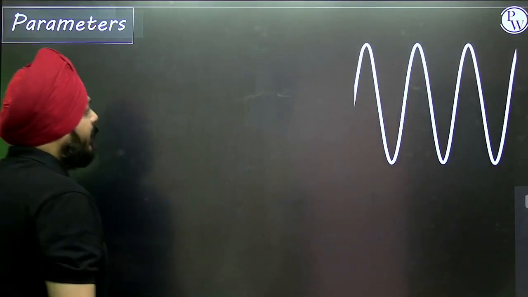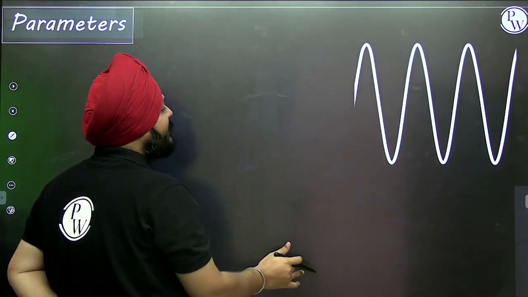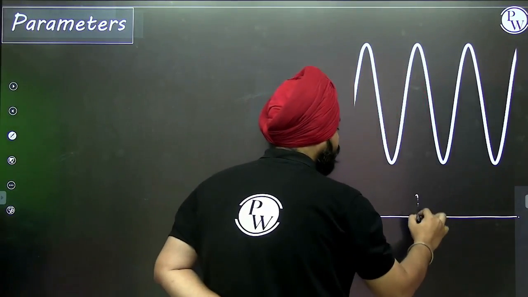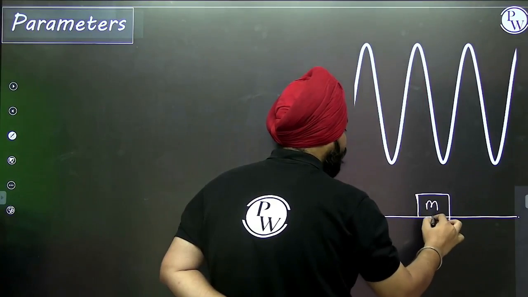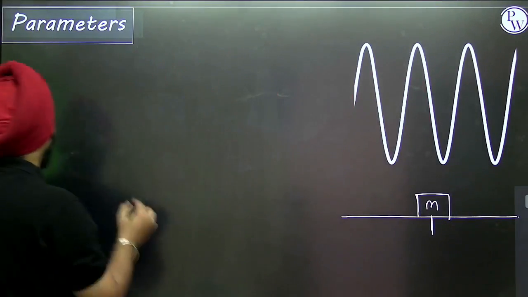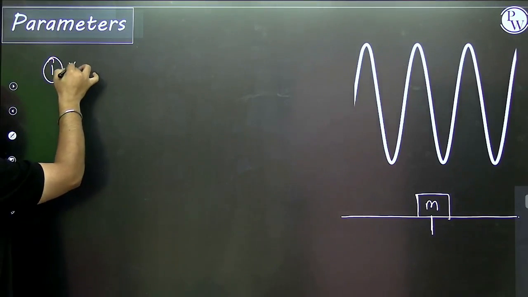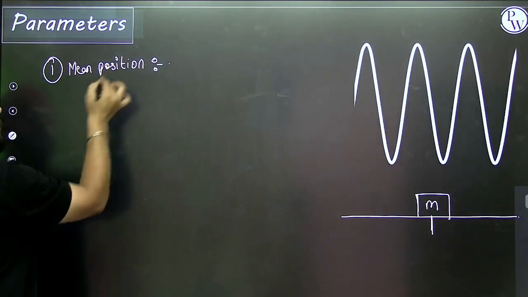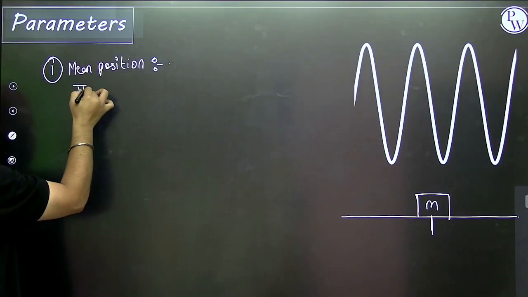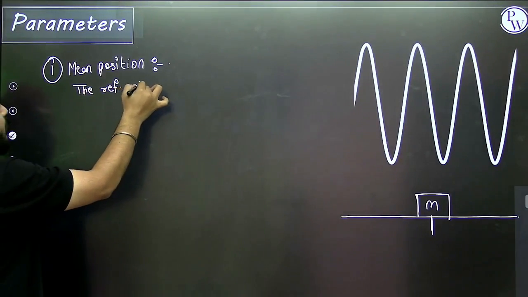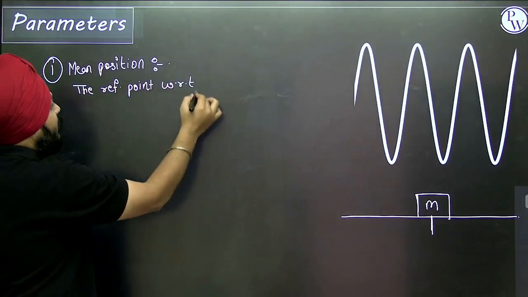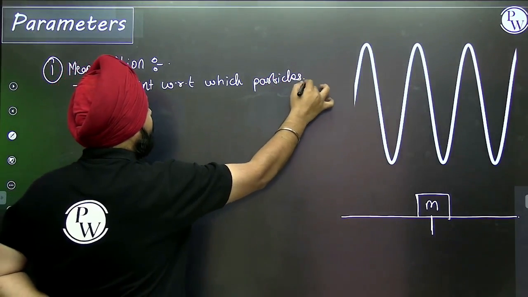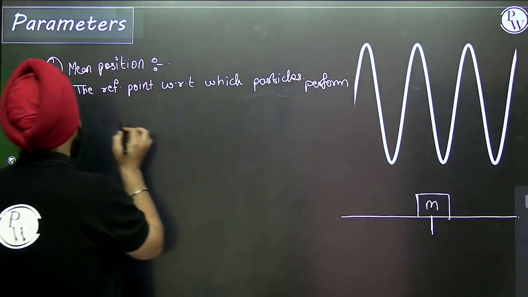Parameters, right? This is an actual example, if you want to consider. So let's take another thing too. Now we are going to analyze the motion of the particle. First of all, I want to write mean position, the reference point with respect to which particles perform SHM.